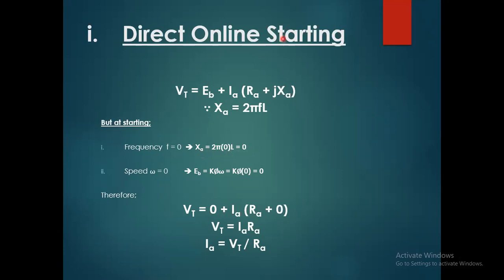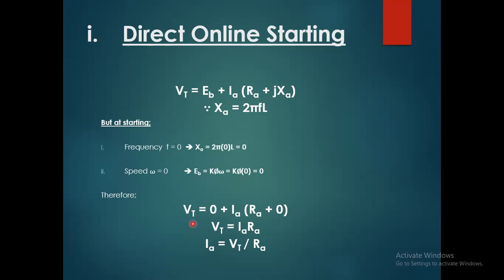Now coming towards the speed, that is the angular speed of the motor at the instant of starting, which is 0. Similarly, when the frequency is 0, the speed is also 0. And what's the impact on Eb of the motor? That would be the construction factor or winding factor K multiplied by the flux into angular frequency. If the angular frequency at the starting instant is 0, that means Eb would also be 0.